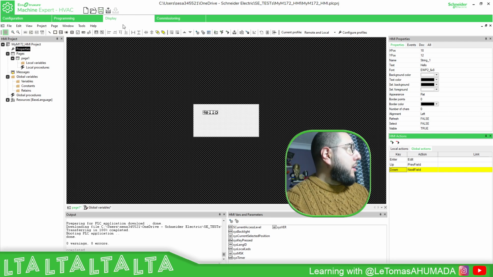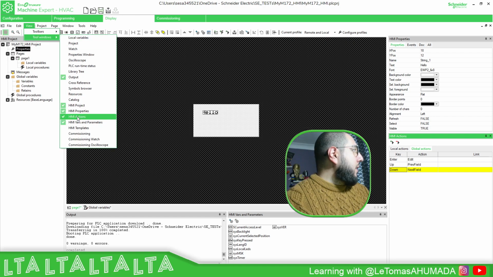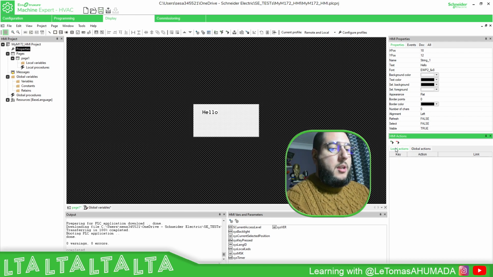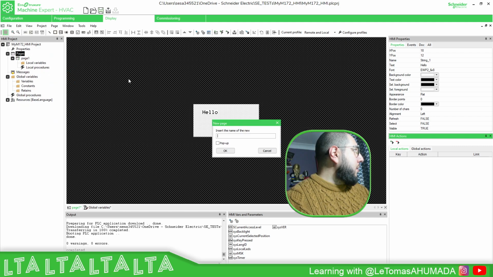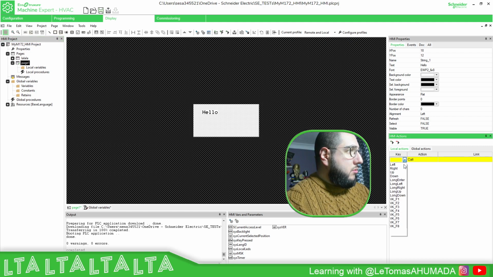So where are actions located? As soon as you open the display part, you have the HMI actions. If you're not able to see it, it's under tool windows: View, Tool Windows, HMI Actions. We have local actions and global actions. Local actions are the ones created on each page. If you have, for example, another page, insert page, page 1 has this action.